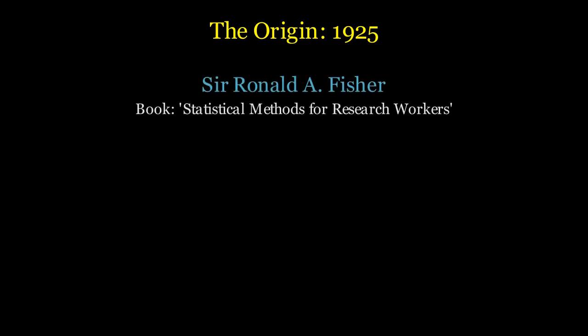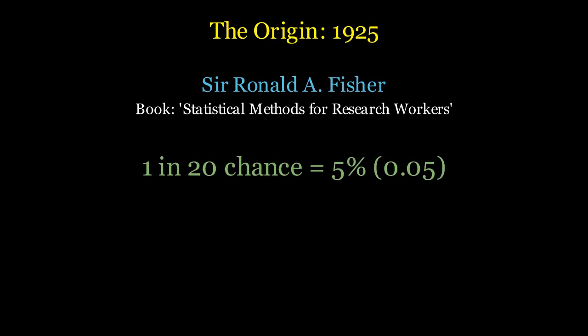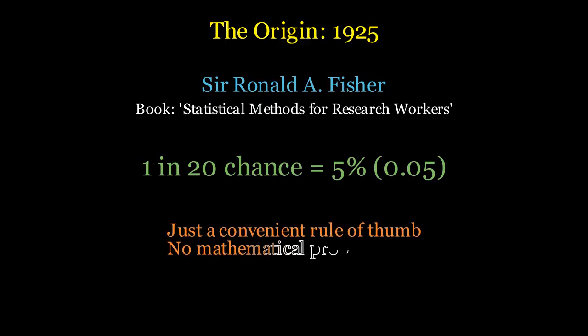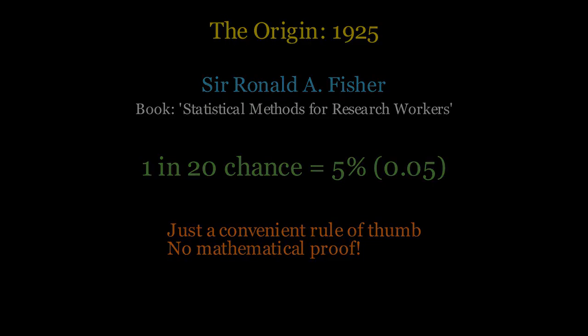The story begins in 1925 with Sir Ronald A. Fisher, a giant of statistics. In his seminal book, Statistical Methods for Research Workers, Fisher needed a practical guide for researchers. He suggested that a 1 in 20 chance, or 5%, was a convenient limit for judging whether a deviation is to be considered significant. There was no mathematical proof that 5% was correct. It was simply a rule of thumb suggested by a man who didn't want to carry around massive tables of data.